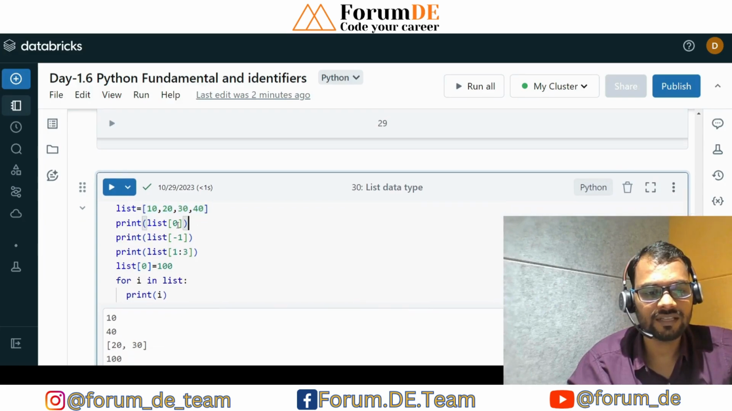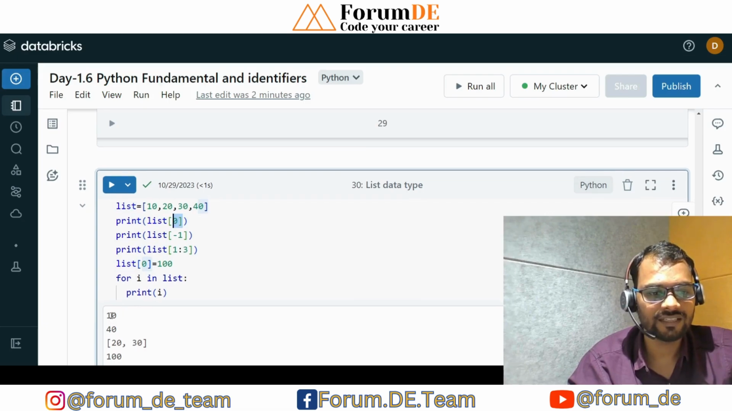This is the case we discussed in the string data type: if you want to access any particular index, you have to pass the index value within square brackets. Suppose this is the list object and you want to get the first item, the 0th index. In that case you call the object and pass the index value in square brackets, and you get the 0th index value. Similarly, if you want to get the last item of the list, you have to use -1. -1 is a negative index, a reverse index from the right side.